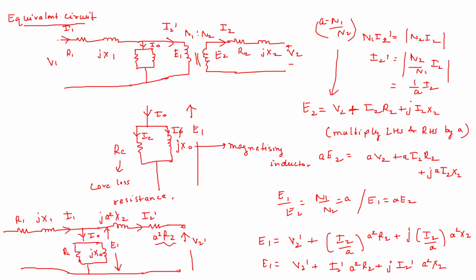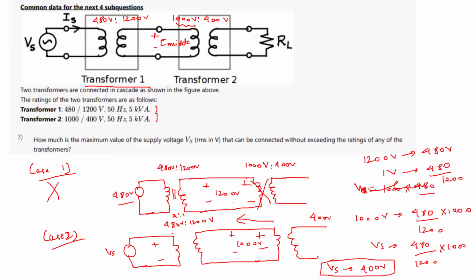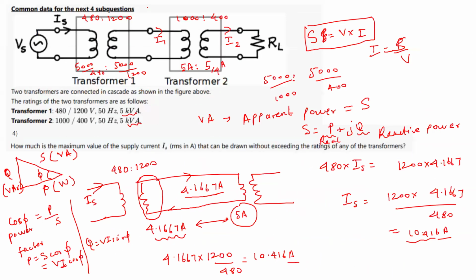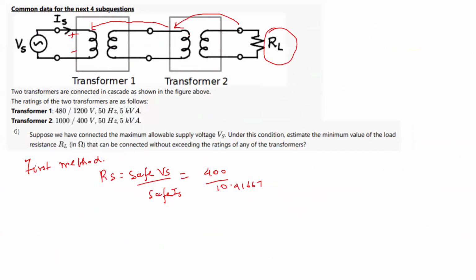We multiply it by a square. You can see this explanation here. For transferring this R2 jX2 on this side, I had multiplied it by a square. So let us multiply it by a square. What is a? a is N1 by N2. So for this case, let us write it as a1.